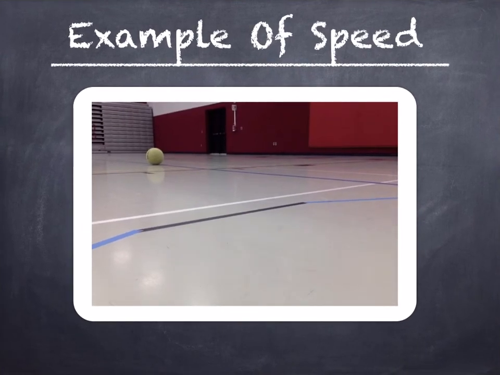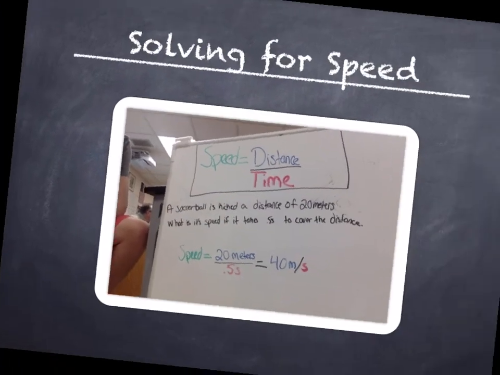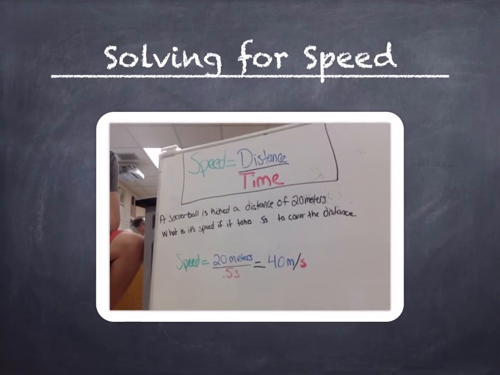An example of speed would be when a soccer ball starts at the blue line and is kicked to the wall at a certain speed. You can solve for speed by dividing distance by time.